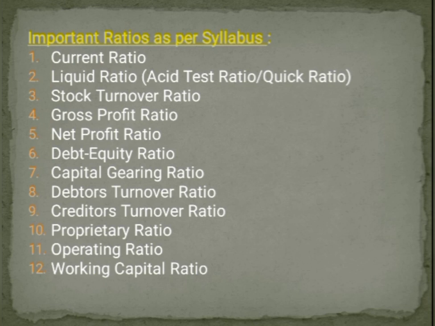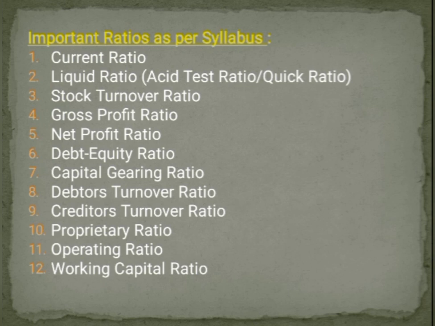Then coming to the 10th one, that is proprietary ratio. The formula is shareholders' funds divided by total tangible assets into 100. The next one, operating ratio. Operating ratio is equal to cost of goods sold plus operating expenses divided by net sales into 100. Now, how do we calculate operating expenses? Operating expenses is equal to selling and distribution expenses plus administrative expenses.